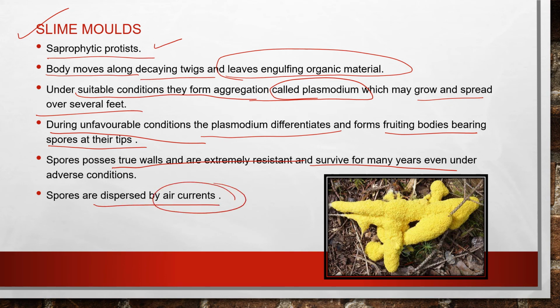Now, see this diagram. This is a slime mold diagram. The spores are dispersed by air currents, and they have true walls which are extremely resistant, surviving for years. This is quite a huge topic which I am explaining, so please go through it properly. I'll take the fungi part in the next video. So, let us move on to the next one.